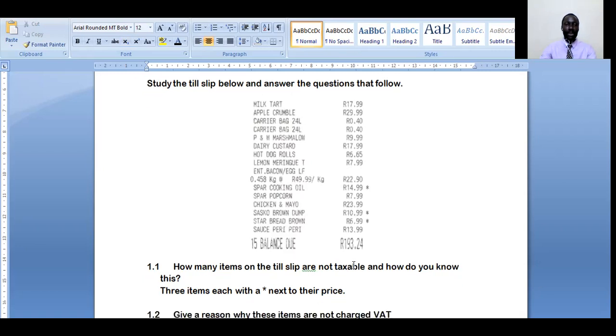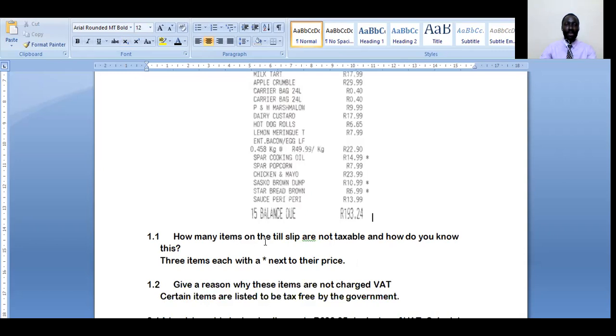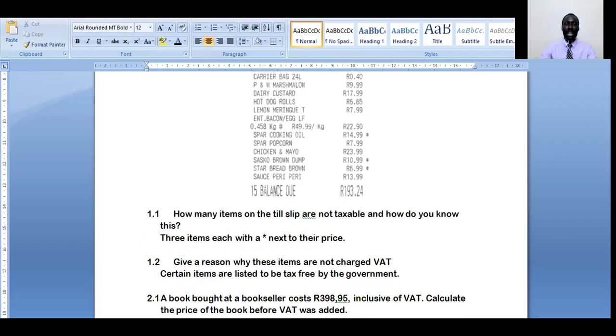So here is now the question: how many items on the till slip are not taxable, and how do you know this? Well, 3 items as I indicated. The first is this, the second, and the other one. How do you identify them? With these stars marked on them. Then the other question is, give a reason why these items are not charged.